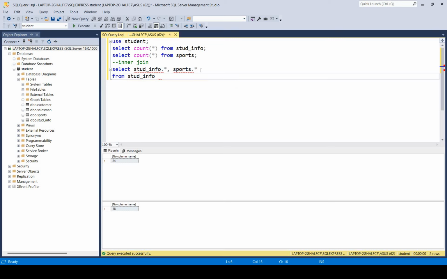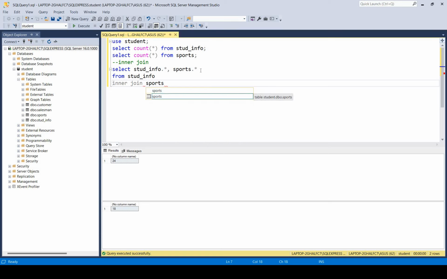Let's say if you want to use aliases, you can give an alternative name for this stud info, but I'm not mentioning it here. And which join we need to apply? Inner join. So the name of the join you have to specify, and that inner join is applied with which table? So I want to apply join with the sports table.